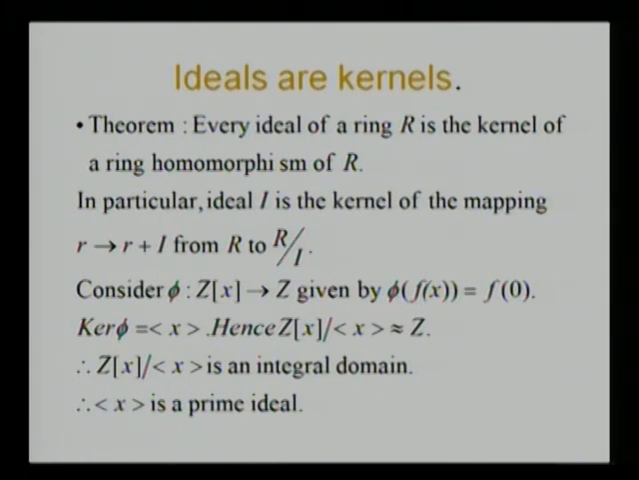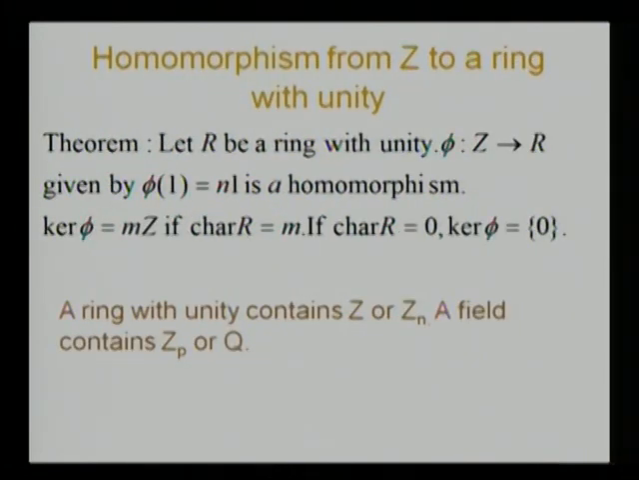So now what does our first isomorphism theorem give? It tells you that the quotient ring Z[x] by the ideal generated by x is isomorphic to Z. But we know that Z is an integral domain, so the left hand side is also an integral domain. So Z[x] by the principal ideal generated by x is an integral domain, therefore this must be a prime ideal.